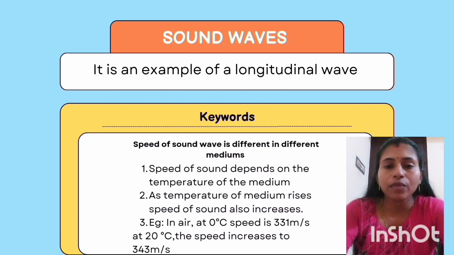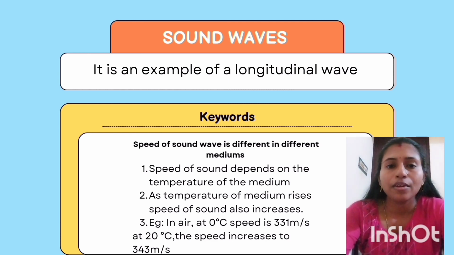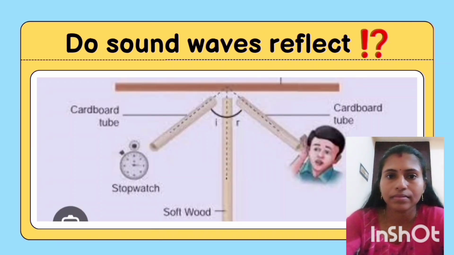Now, do you think the speed of sound will be the same in all these different media? No, the speed will be different. It depends on the temperature of the medium. As the temperature of the medium rises, what happens to the speed of the sound? It also increases. For example, speed of sound in air is 331 meter per second at 0 degrees Celsius, but rises to 343 meter per second at 20 degrees Celsius.